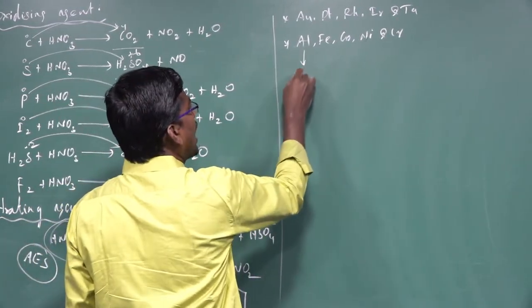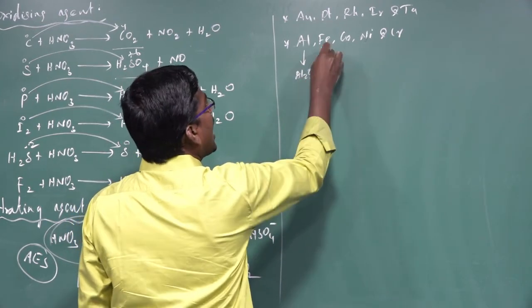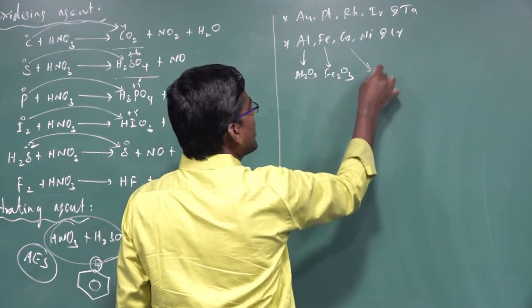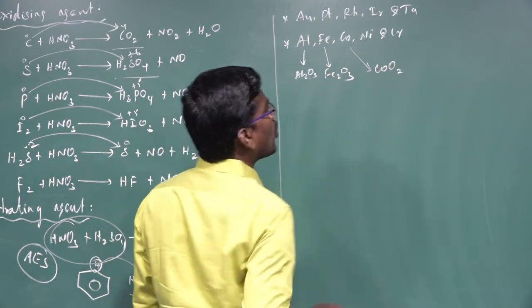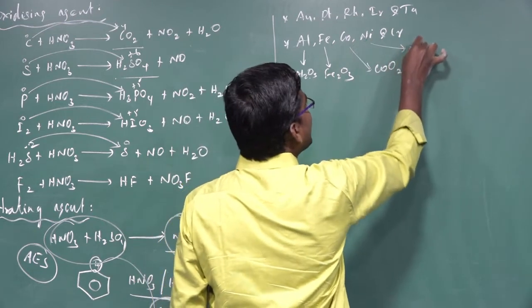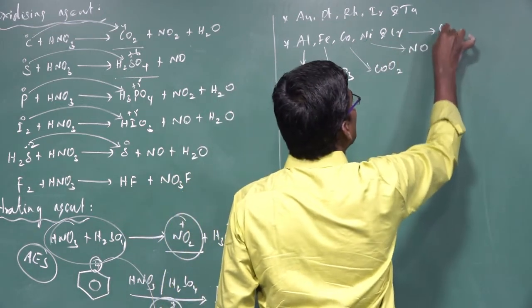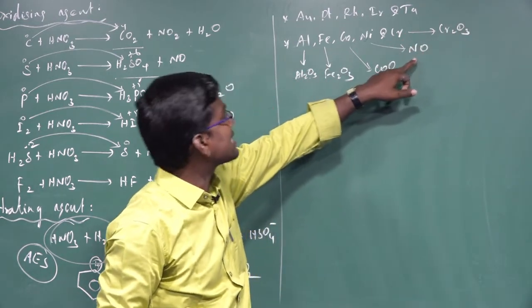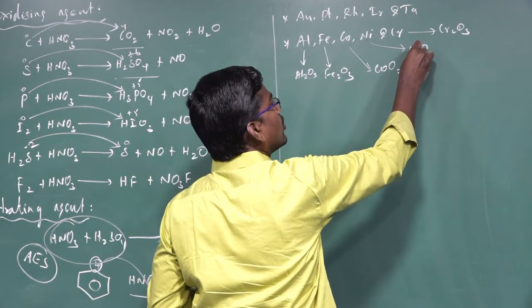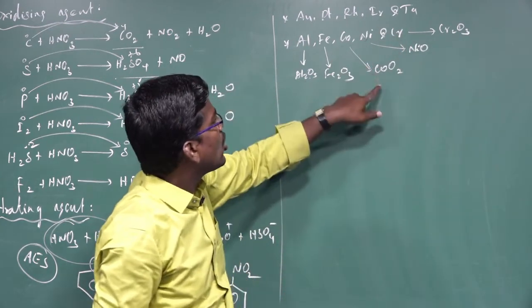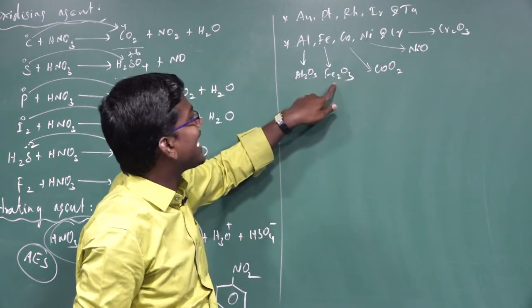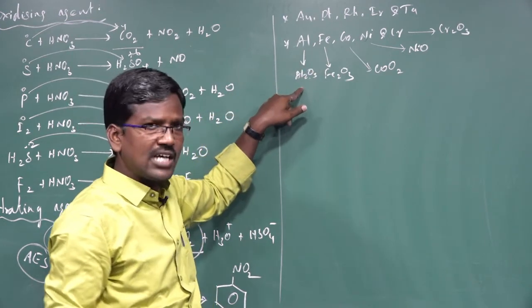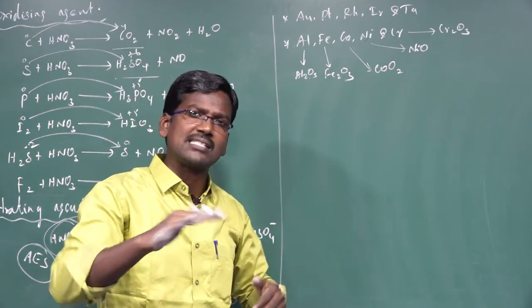Aluminium is converted to aluminium oxide, Al2O3. Iron is converted to ferric oxide, Fe2O3. Cobalt is converted to cobalt dioxide, CoO2. Nickel is converted to nickel oxide, NiO. Chromium is converted to Cr2O3. So oxides of the respective metals are formed on the surface of the metal.